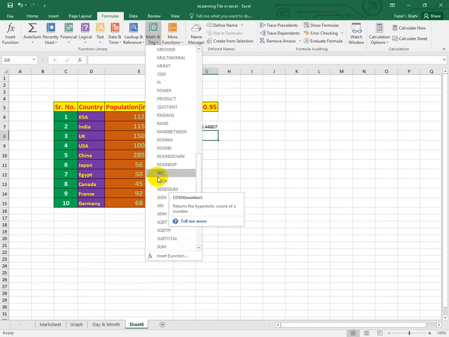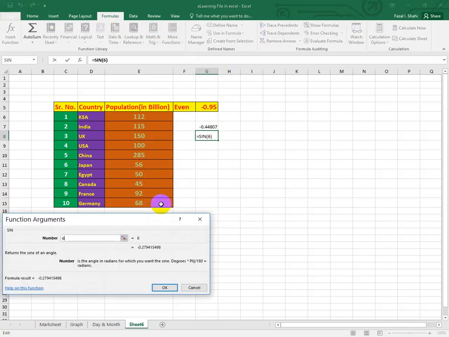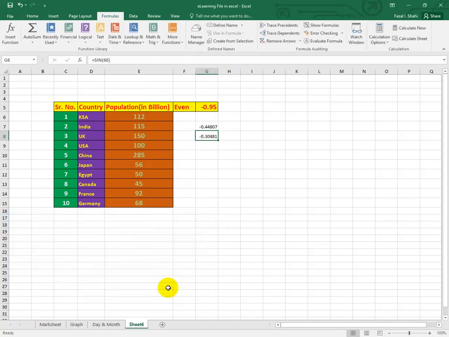Another one, you can take here the sine, maybe sine theta. See here sine, maybe sine 60. See the value of the sine 60. See this is the value of the sine 60. So this is the mathematical formula also. Okay, thank you.